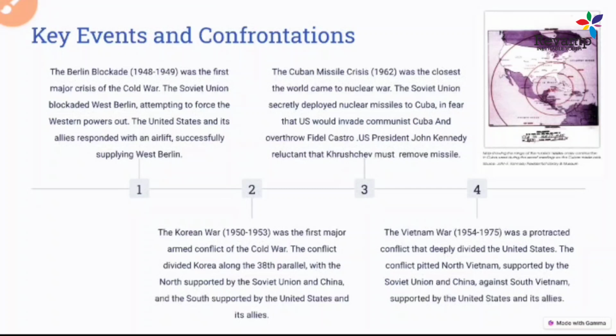But Khrushchev was not ready to do that. So this led to some sort of crisis. Some even said these things could lead to a nuclear war. A clash seemed imminent, and that came to be known as the Cuban Missile Crisis. So this is what happened in the Cuban Missile Crisis, and this is the whole scenario.